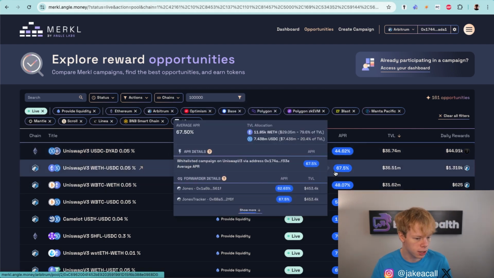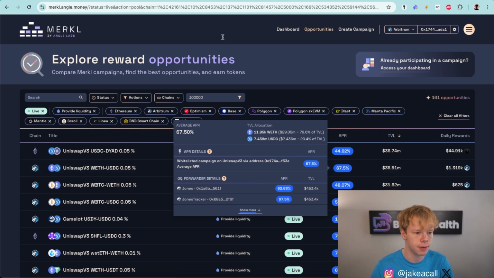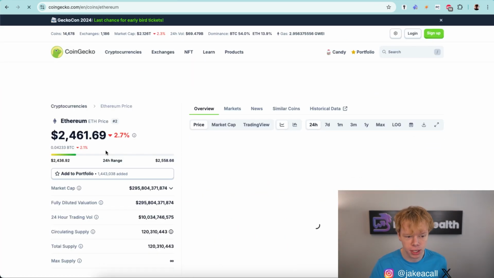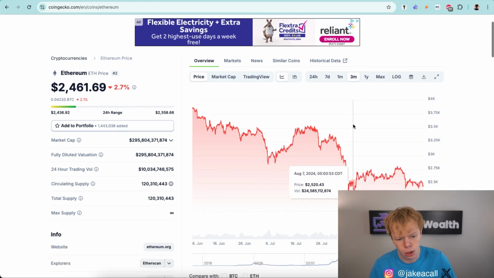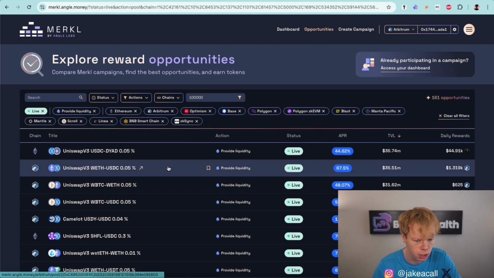I'd rather be in something like Ethereum USDC. And in my opinion, it's the perfect time to run something like Ethereum USDC. The reason is because the market is moving downwards. And if you know anything about concentrated liquidity, whenever you go to the top of your range, you will have full USDC because your Ethereum is being sold to the traders because they're buying it, they're giving you USDC. Whereas as the price is going down because people are selling, the traders are getting USDC, and we are getting Ethereum as liquidity providers. So effectively, we're dollar cost averaging our stablecoins into Ethereum on the way down. So in my opinion, it's the perfect time to be running an Ethereum USDC strategy.